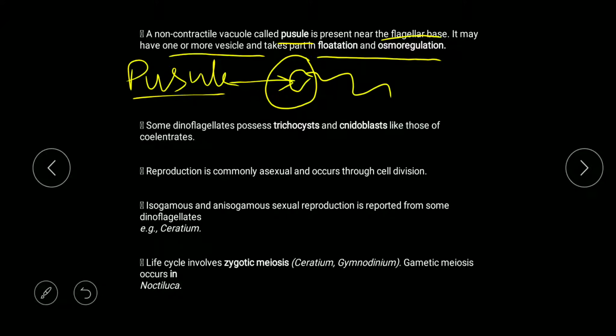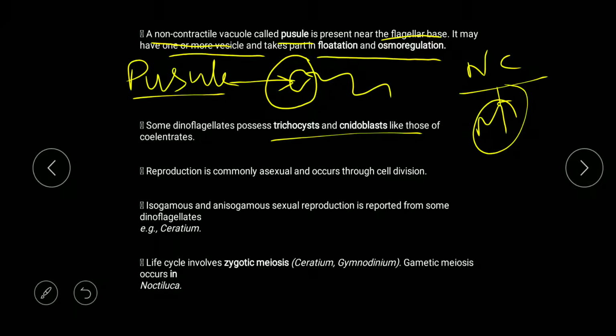Now remember one more important relation here. They have a non-contractile vacuole, not a contractile one. Contractile vacuole is found usually in freshwater organisms, and non-contractile vacuole is found in marine organisms. Because of this, we can remember that dinoflagellates are mostly marine. They have trichocysts and nematocysts for defense.